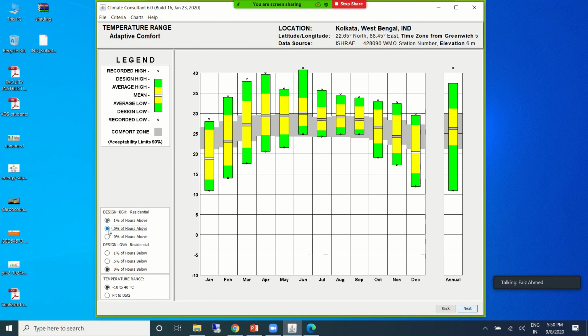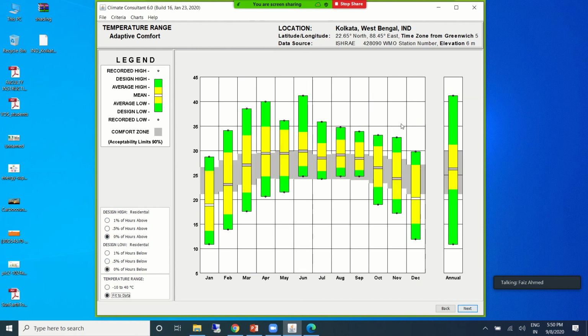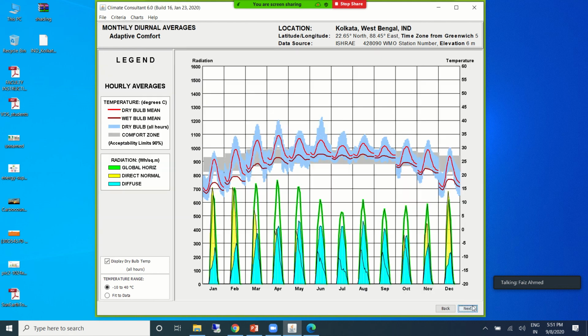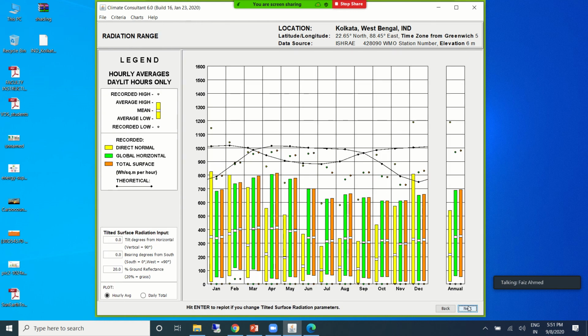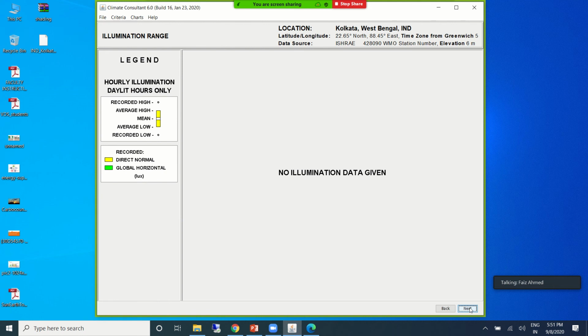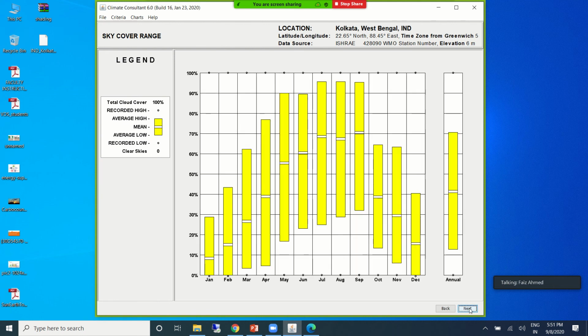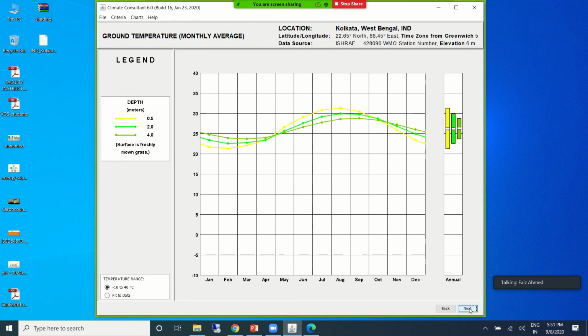So this tells you the profile. This is the temperature range: the maximum and minimum temperature monthly, and the average bandwidth in it. We have the diurnal temperature difference between night and day, and the radiation range, illumination level, sky cover, wind.